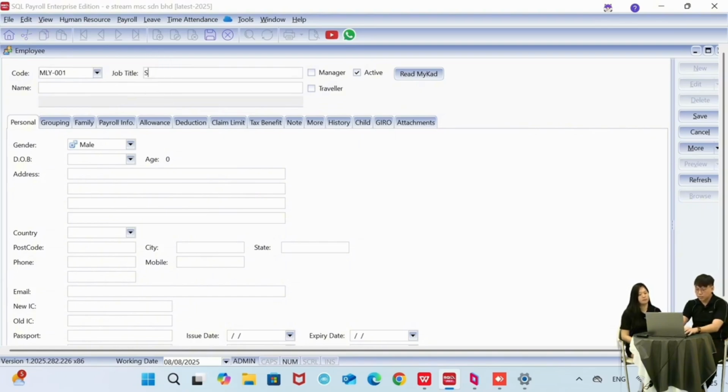For job title, you can assign it also. Maybe supervisor. Name.